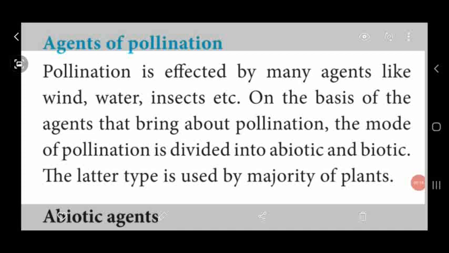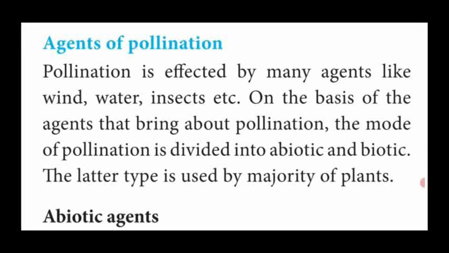Dear students, in the last video class, we saw what self-pollination is and its methods, what cross pollination is and its methods, and then the consequences of cross pollination. There are different methods: dichogamy, herkogamy, heterostyly, and self-sterility or self-incompatibility. These are all the different mechanisms to induce cross pollination.